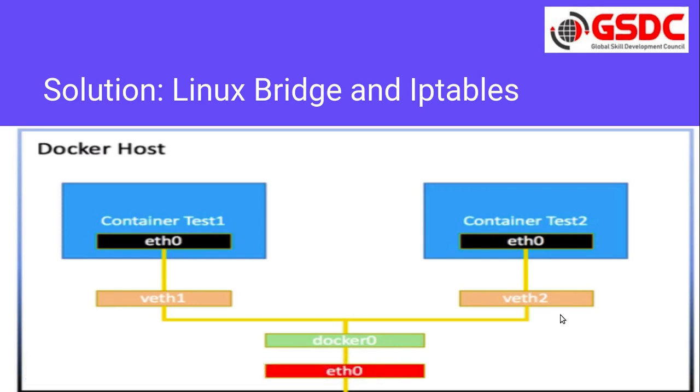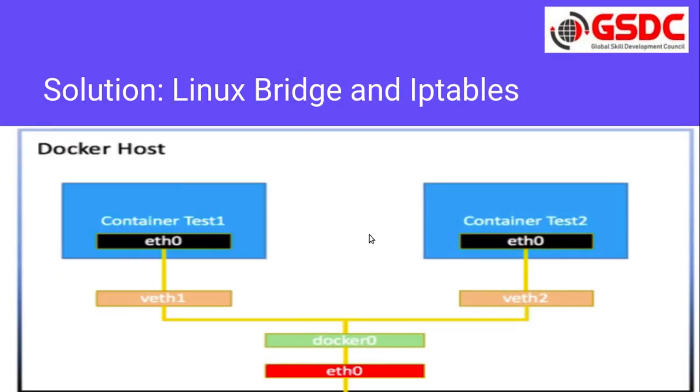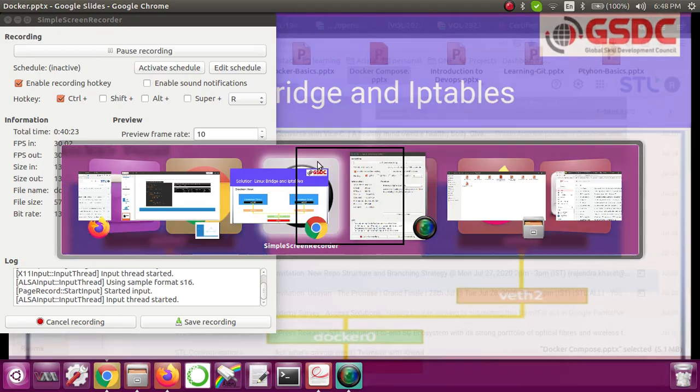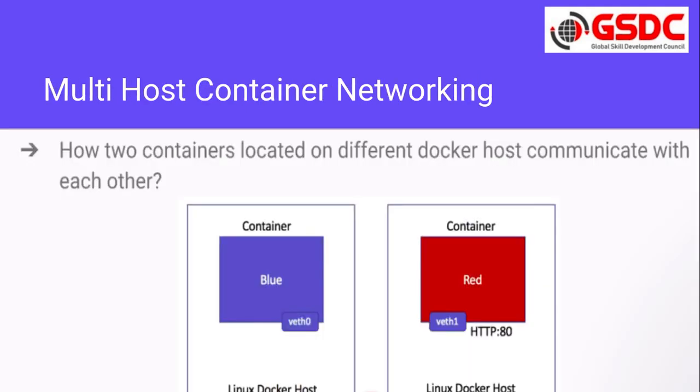Then that bridge, or whatever network we have created, will be connected to our host network. So this is how it works for a single host: with these virtual ethernets, the containers will interact with each other.